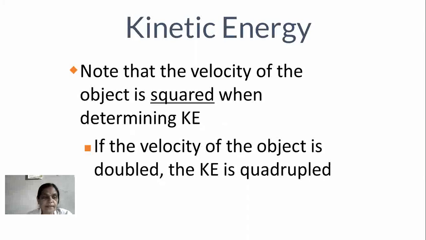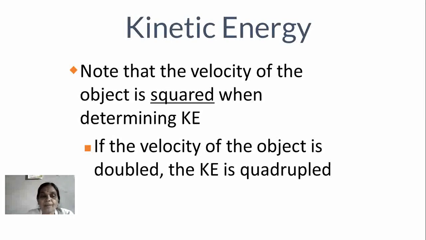Then, kinetic energy. The velocity of the object is squared when determining KE. As I have written in the previous slide, KE is equal to 1/2 mv square, and the first line on the present slide gives its explanation: the velocity of the object is squared when determining KE, in notation form and in description form.